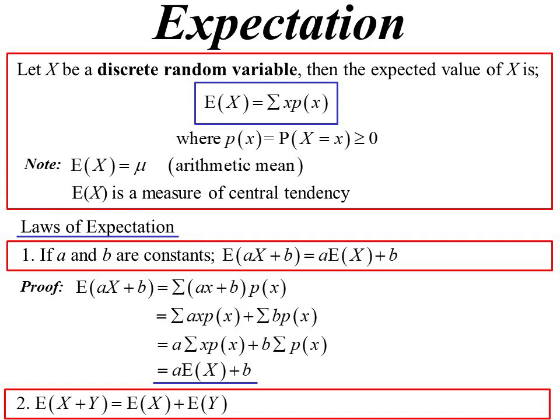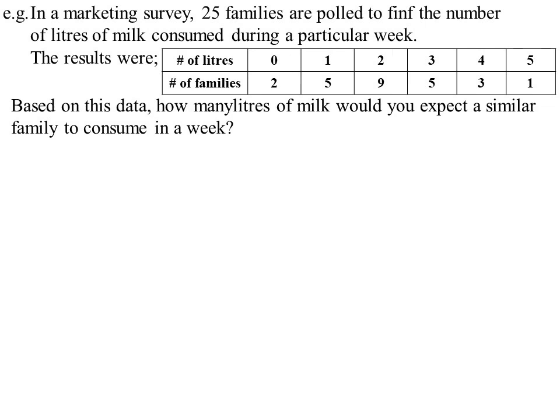Okay, let's do an example. So we've done a survey of 25 families, and they're polled to find the number. Methinks that might be a typo. We're going to find the number of litres of milk consumed in a week. And there's our distribution there. So based on this data, how many litres of milk would you expect a family? In other words, it's saying find the average of this data. This is another way of saying it. So we've now got 2 ways of doing it. We could, yes, go and find the average, or we can use this probability distribution idea.